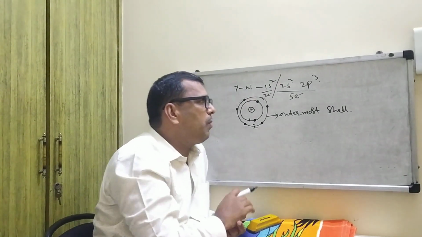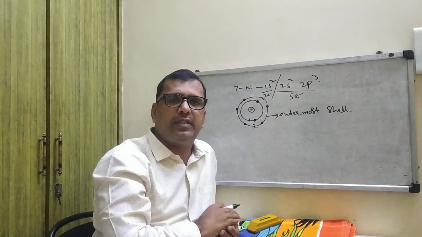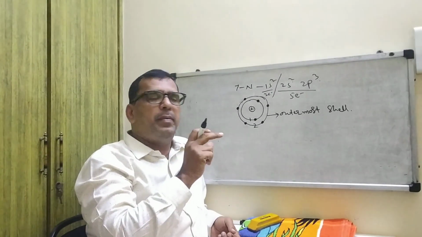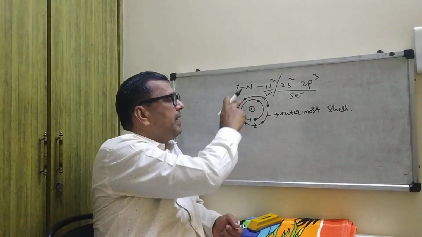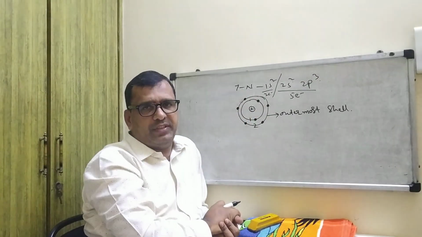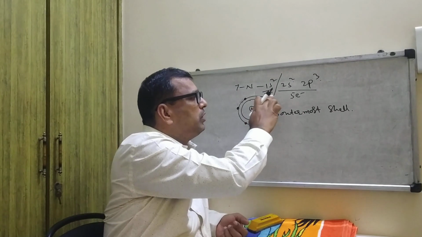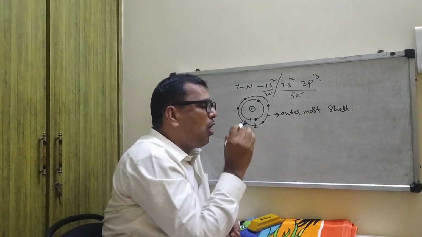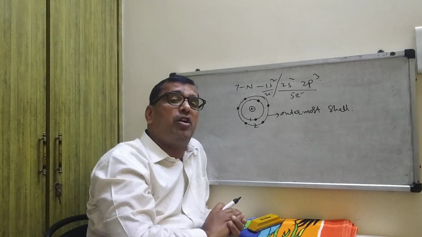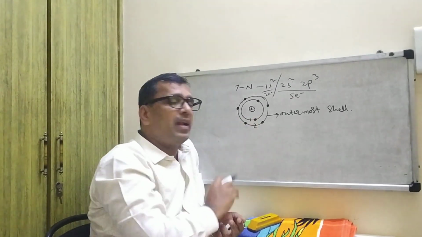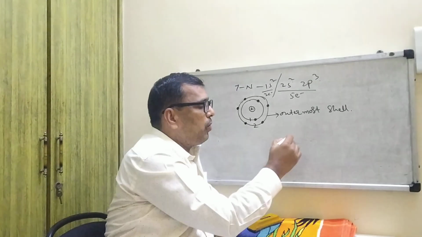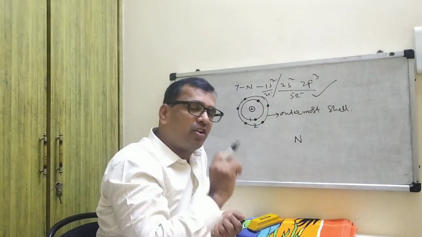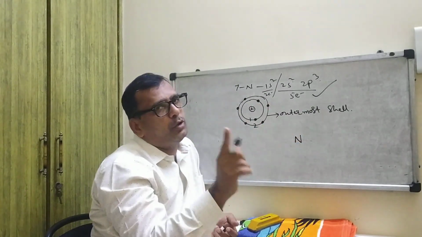According to Lewis, you have to represent in the form of dots. It contains 2 shells: the first contains 2, the second contains 5. This is known as the outermost shell. How are we going to represent the Lewis electron dot method? Not like this. It contains 5 electrons, so represent only valence shell electrons, the outermost shell.